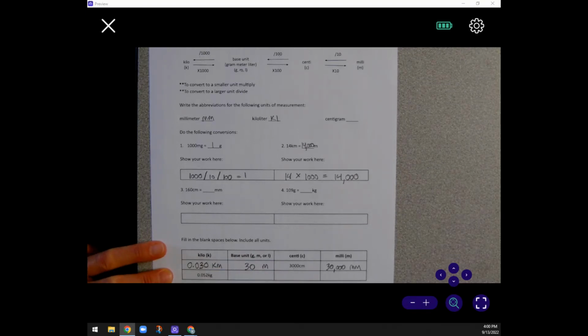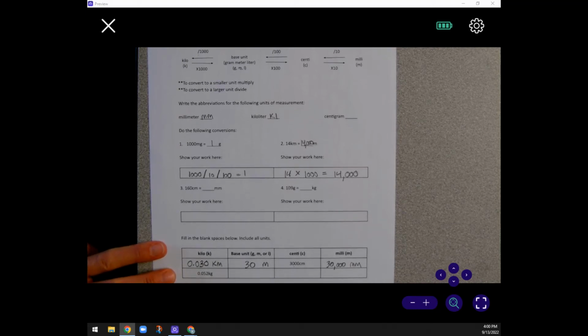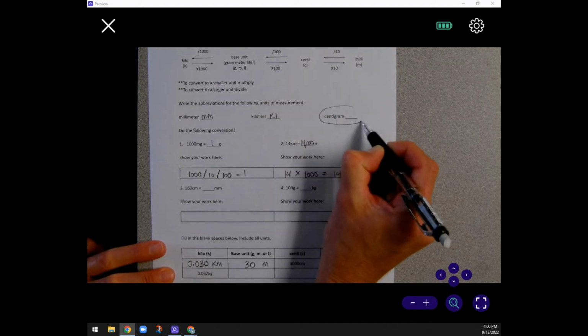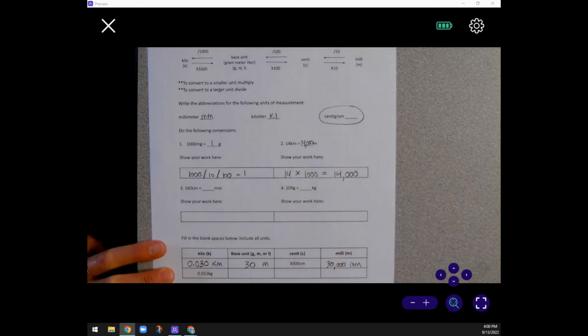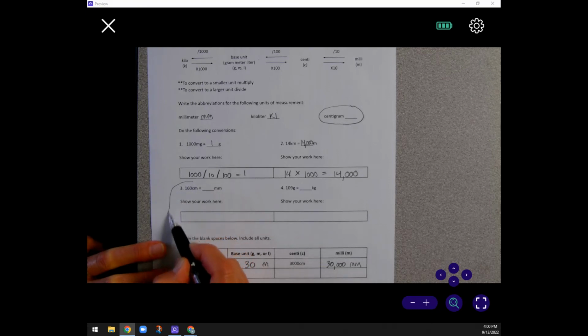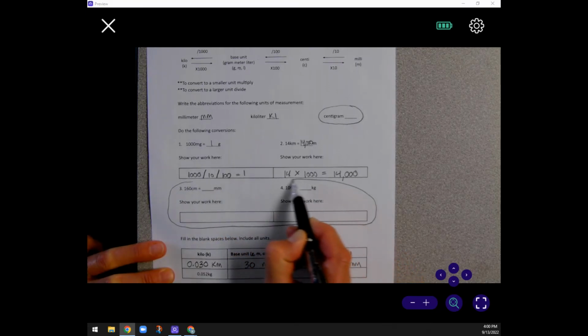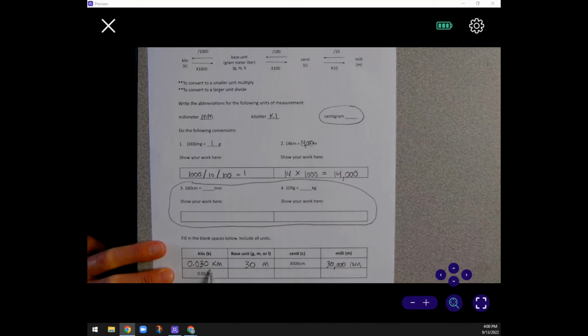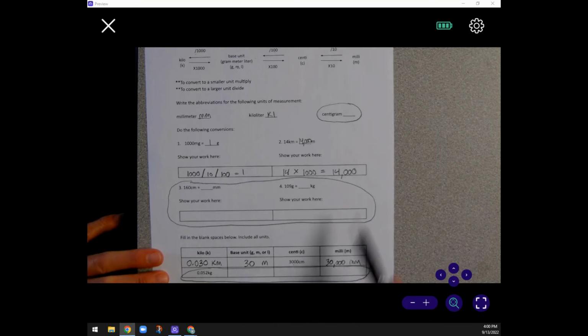So here's what you're going to do with the rest of your work time. You're going to complete the abbreviation for centigram. You're going to complete conversions for number 3 and 4. And you're going to complete the bottom of this table. Miss Burr will have a copy of the answer key so she can help you out if you need help. When you're done with those things, you're going to be given another paper for practice.